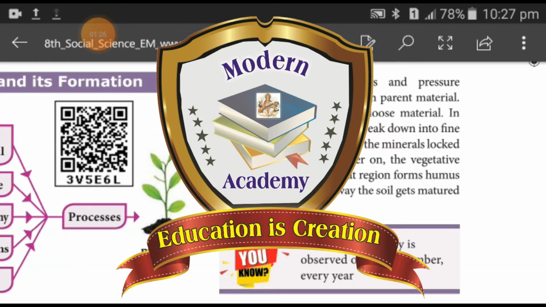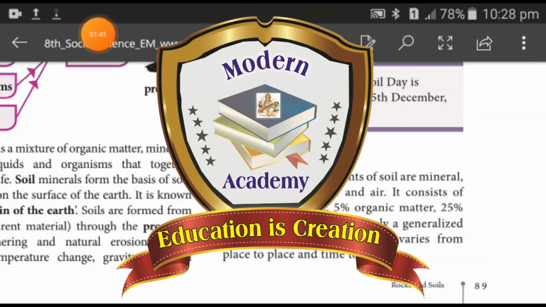Later on, the vegetative cover which develops in that region forms humus content in the soil. This way, the soil gets matured gradually. World Soil Day is observed on 5th December every year.